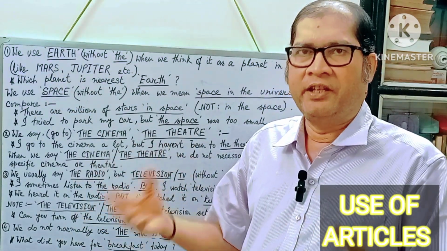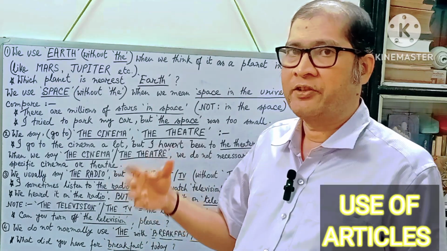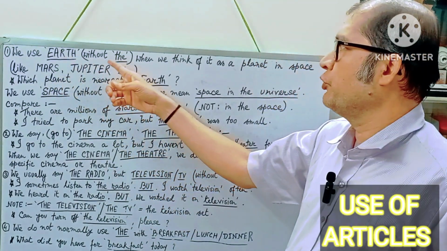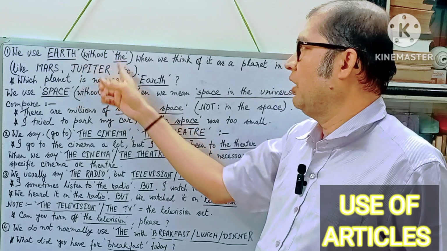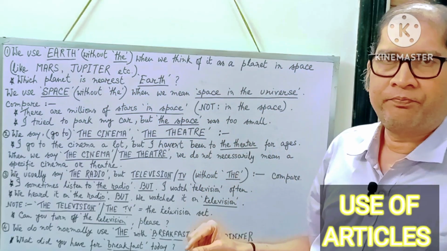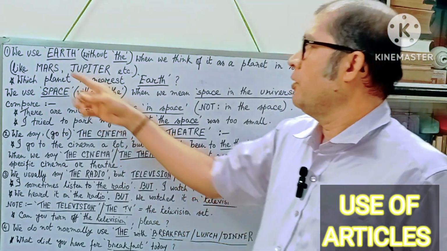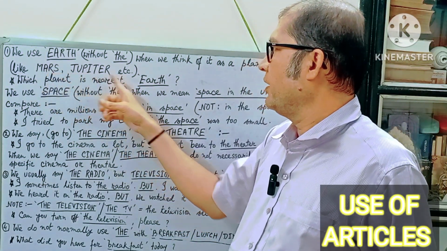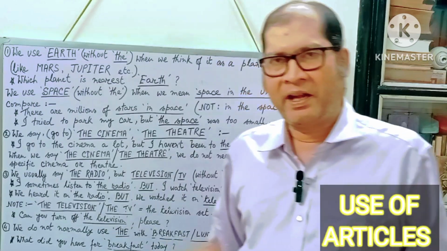On the earth means in the world. But earth, simply earth, if you use it without the definite article, it means a planet in space. Like Mars, Jupiter, etc. You know the names of the planets.